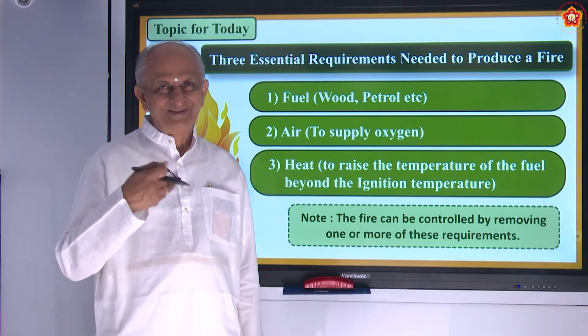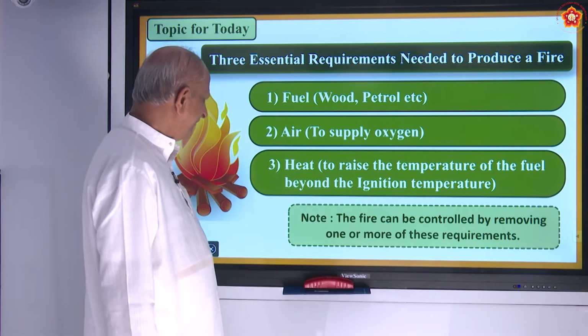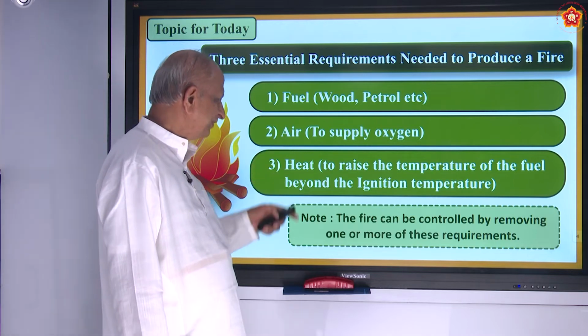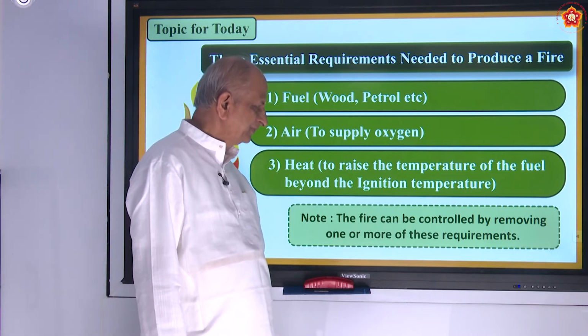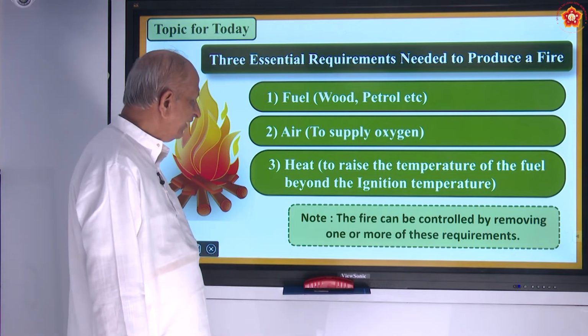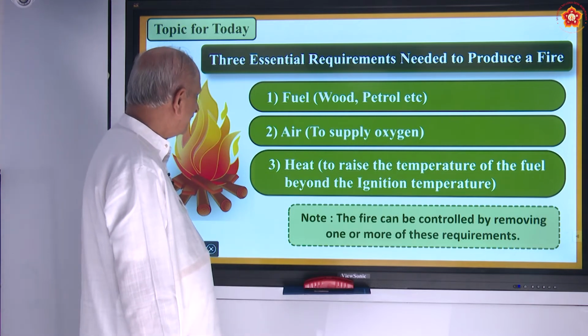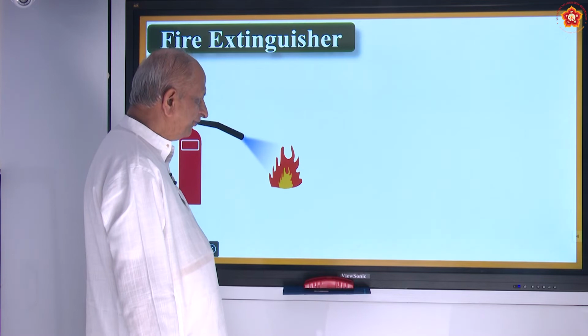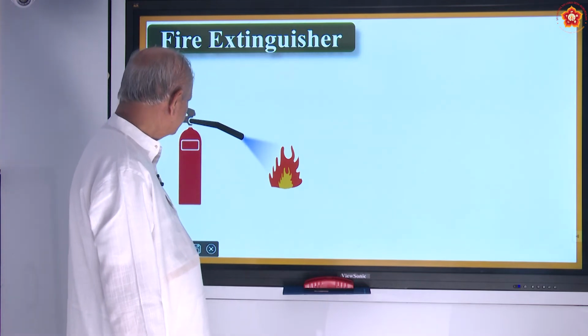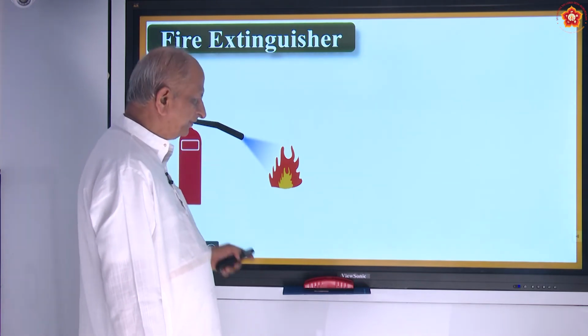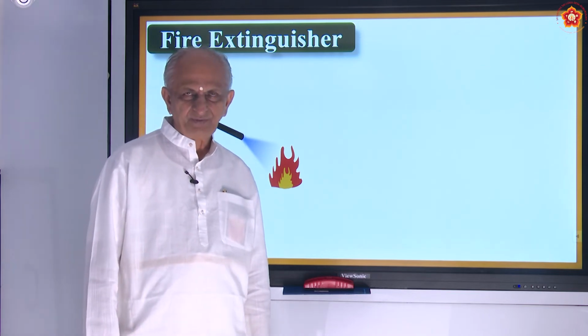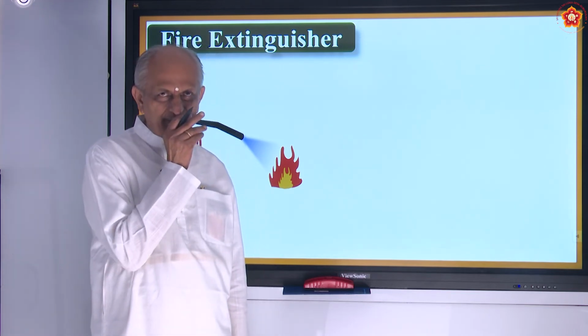It may spread from one place to another. But you can control air, and you can also control heat. Okay. So this device which controls the fire is called a fire extinguisher. There are different types of fire extinguishers, but we are studying only one or two types.